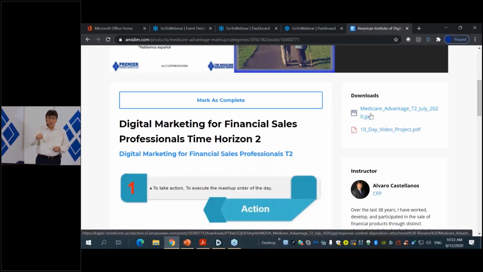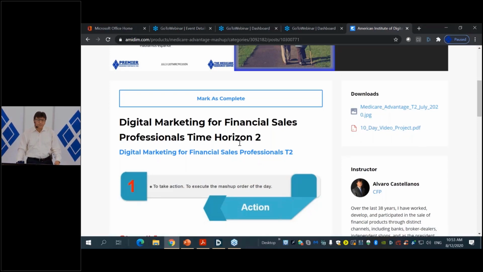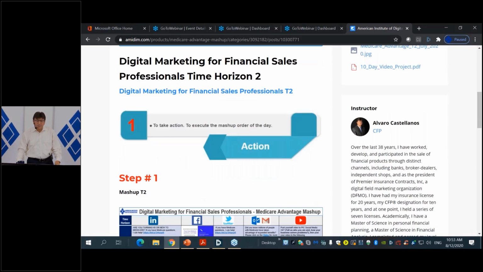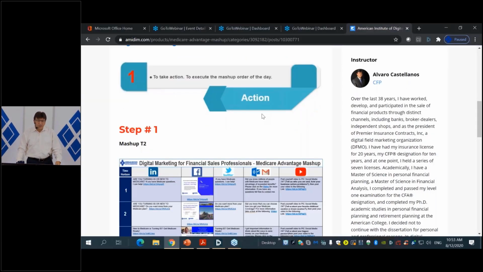These are the documents that we normally use during the specific module, so we put them on the side there. You can also get them if you scroll down further, but you can always find the documents that we need in the download section. And again, we have some information on the instructor. And then we have the mashup.